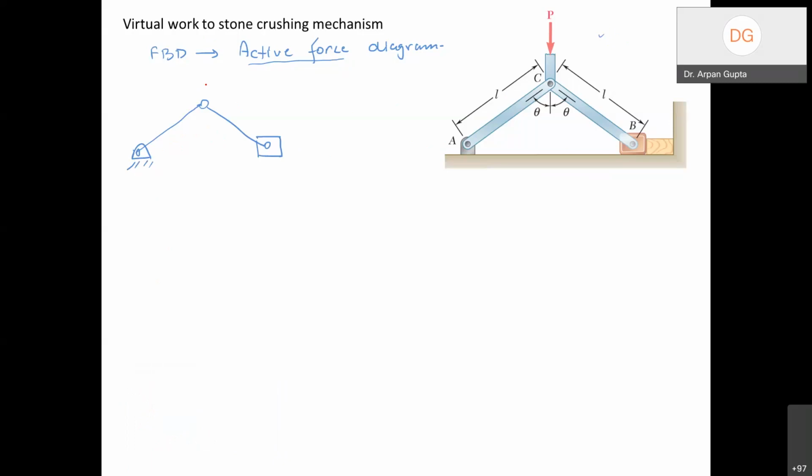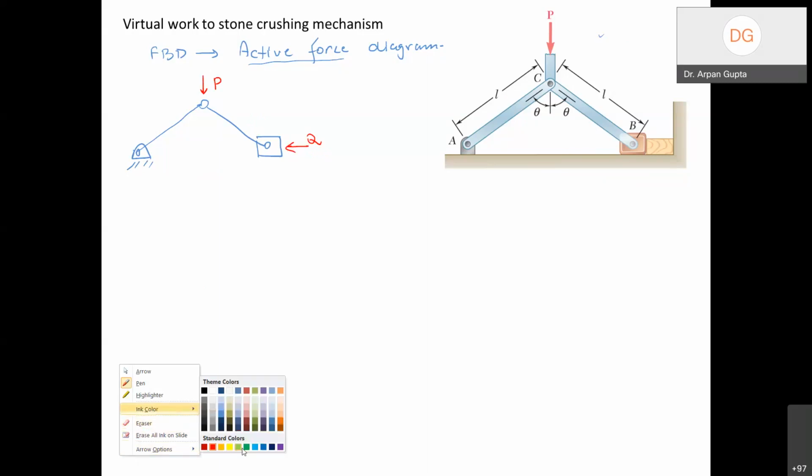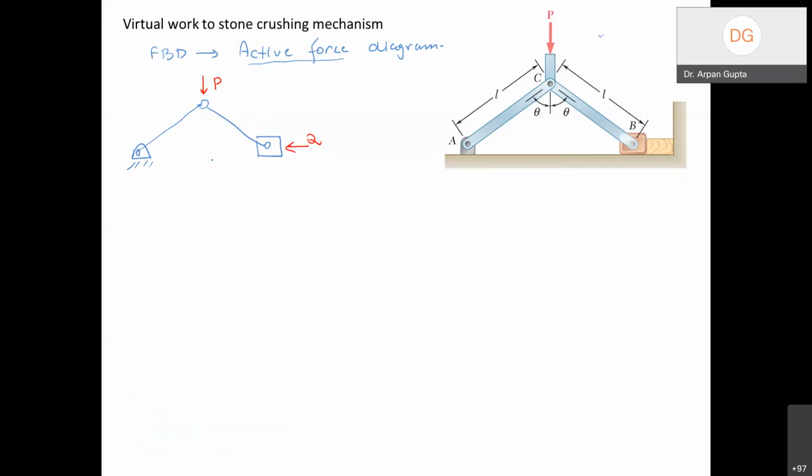Okay, so this is the geometry, and I'll just show the forces which will do work. There is a force P which will do work, and there is a force Q which is going to do virtual work, right? So these are the only two forces that we will need to show here. Now, the system is in equilibrium, but we will give a virtual displacement to the system.